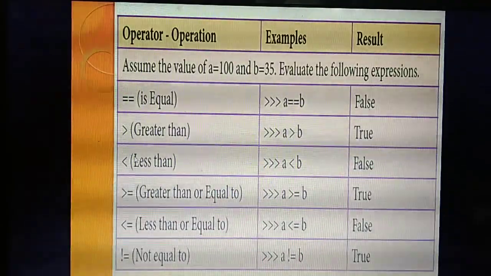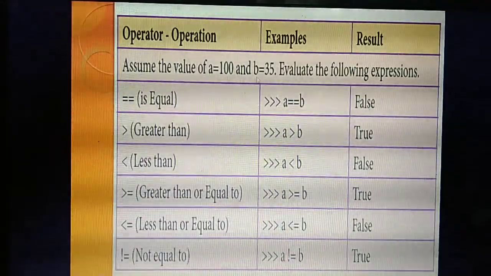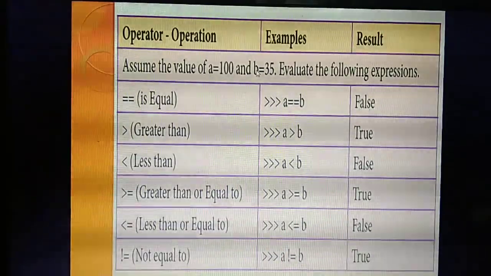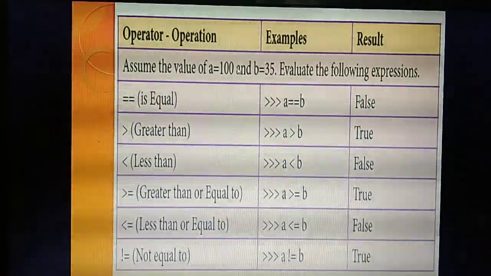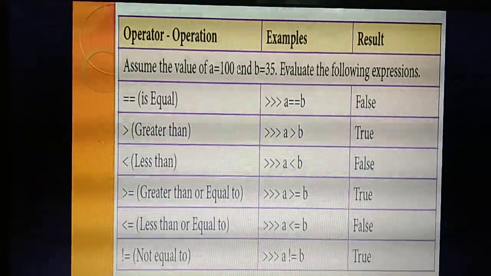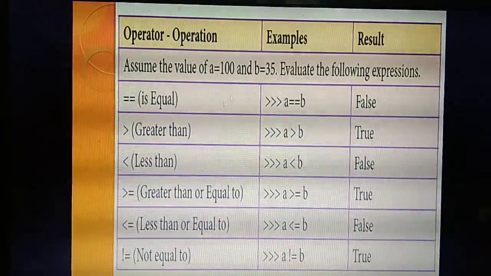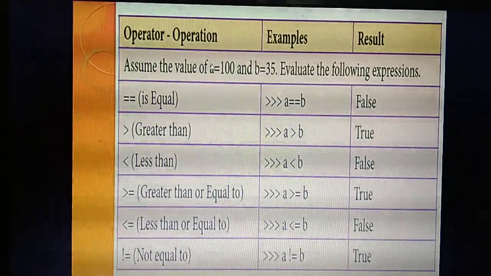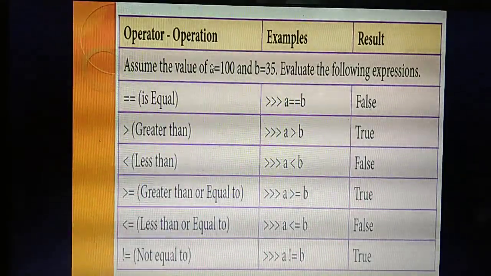Next, this you already know from mathematics: greater than, less than, greater than or equal to, less than or equal to, not equal to. First they have given an example. What's the value of A? 100. What's the value of B? 35. Using these values, as already studied, a relational operator is used to check the relation between two operands, that means the condition becomes true or false. What's the first condition? Is equal. Is equal means both the values need to be equal.